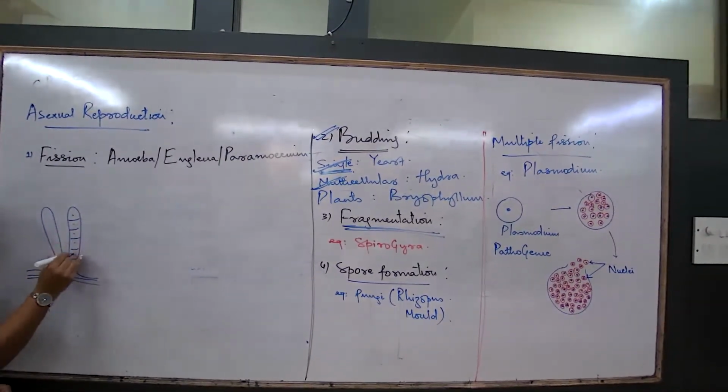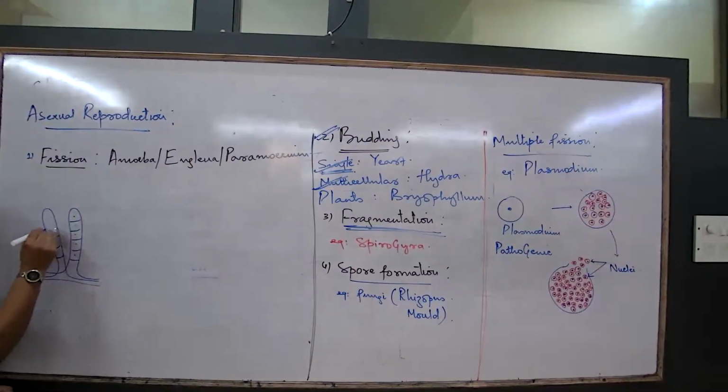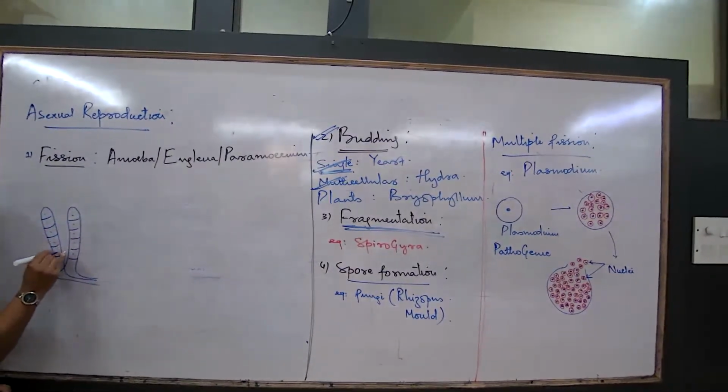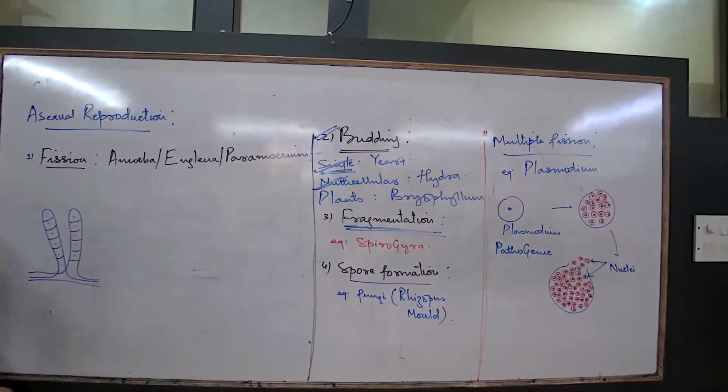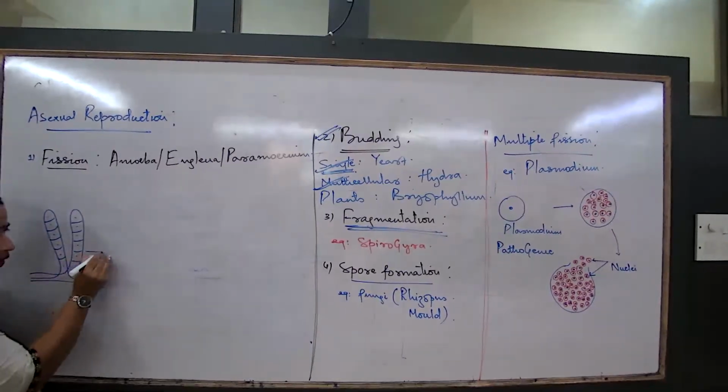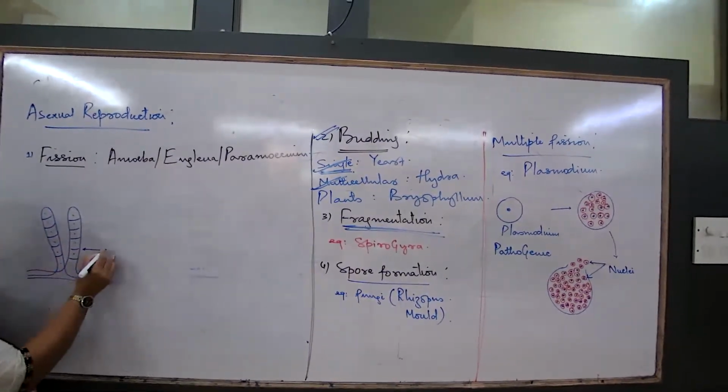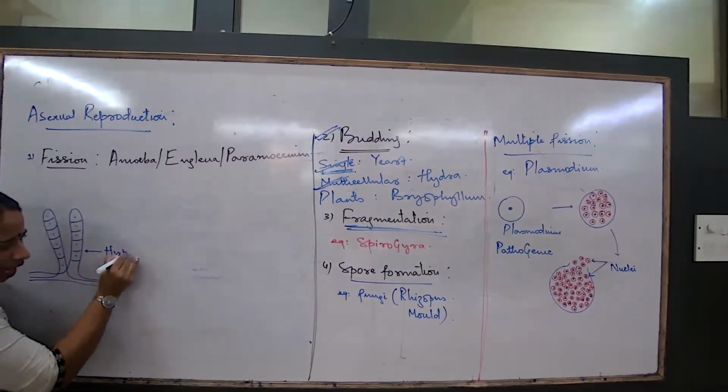What is this entire multicellular structure known as? This multicellular structure which has still not started producing spores, what are we going to name this? This will be named as the hypha.